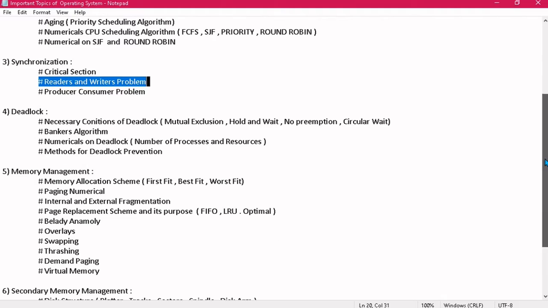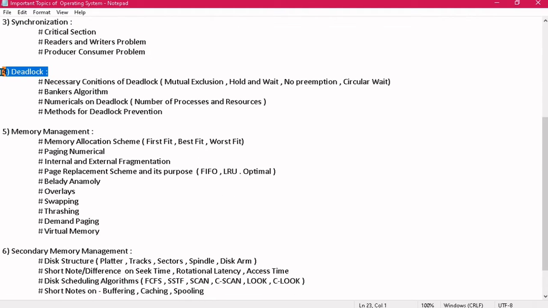Then coming to deadlock. In deadlock, the first important question is necessary conditions of deadlock, and this is very very important. You have to explain all the necessary conditions. You know what are the conditions? There are four conditions: mutual exclusion, hold and wait, no preemption, and circular wait. Fine. And the second important topic is Banker's algorithm.